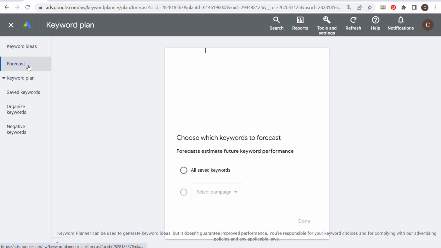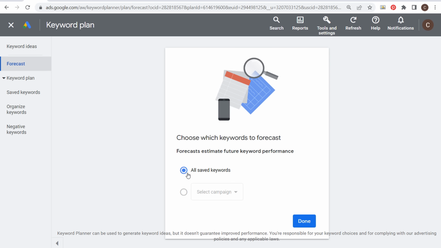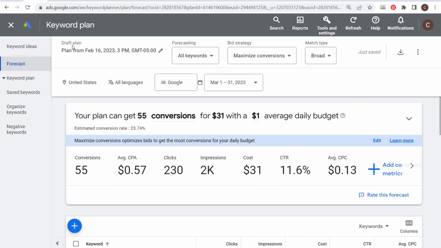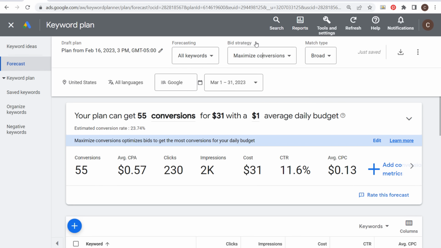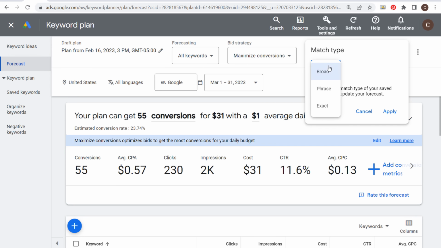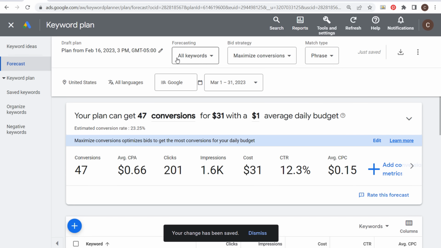We can also come over here to our forecast. Let's just say we want to forecast our saved keywords. Click on Done, and you can see what you can expect from a campaign using a specific bid strategy. So we can adjust our bid strategy here using specific match types. In this case, let's just say we want to use phrase match keywords, and it's going to forecast our saved keywords. You're going to see United States, all languages, Google, March 1st to 31st. So it's going to forecast the following month.